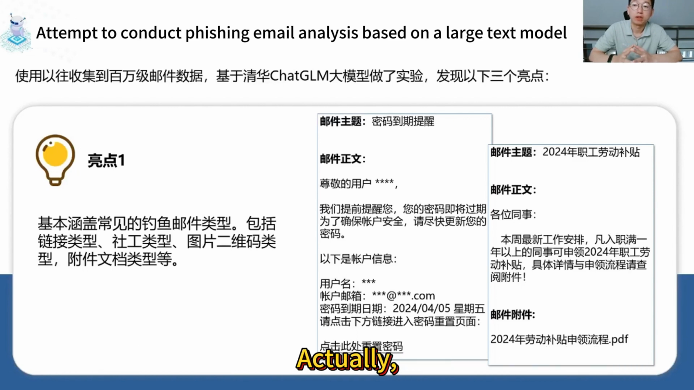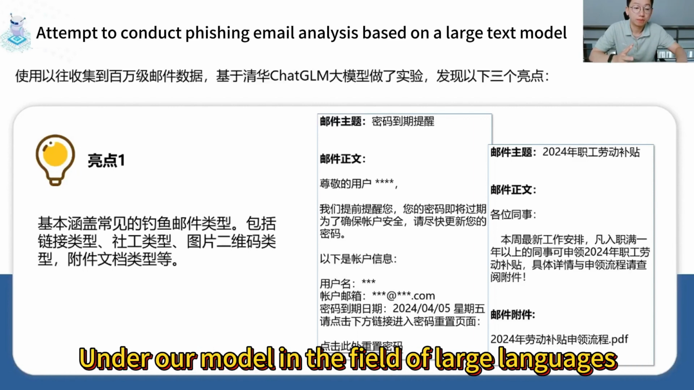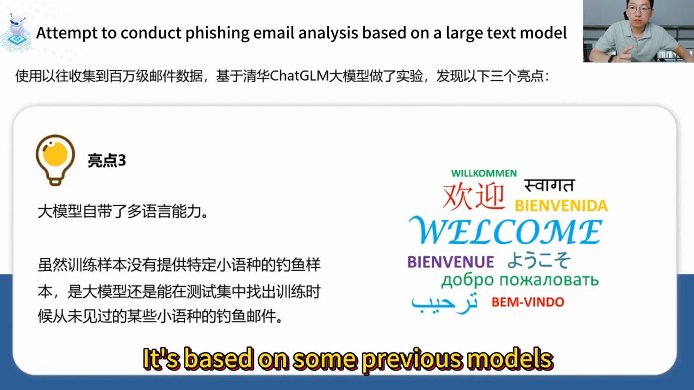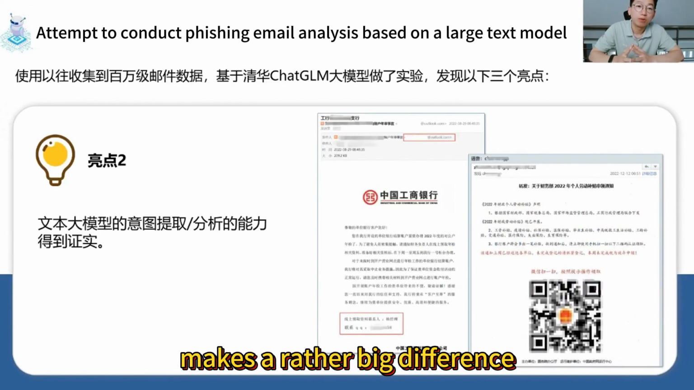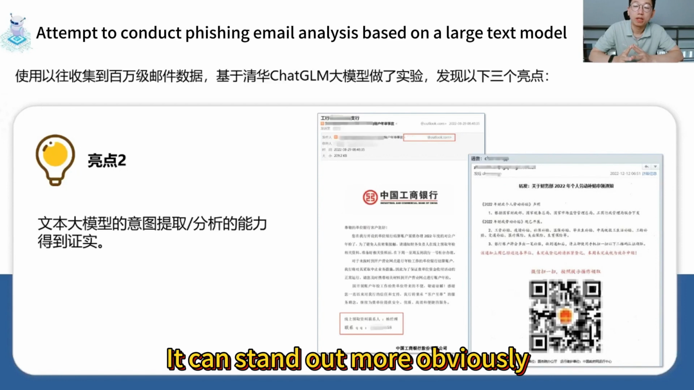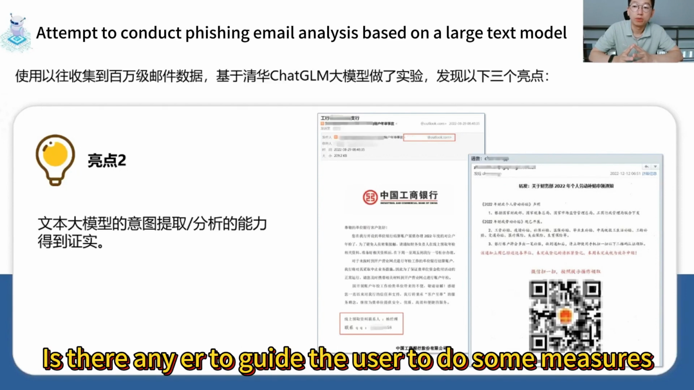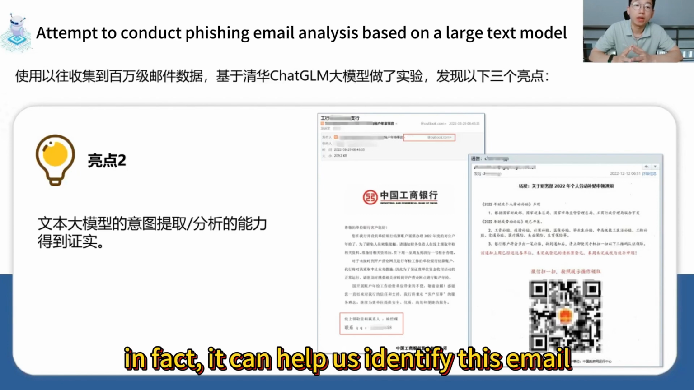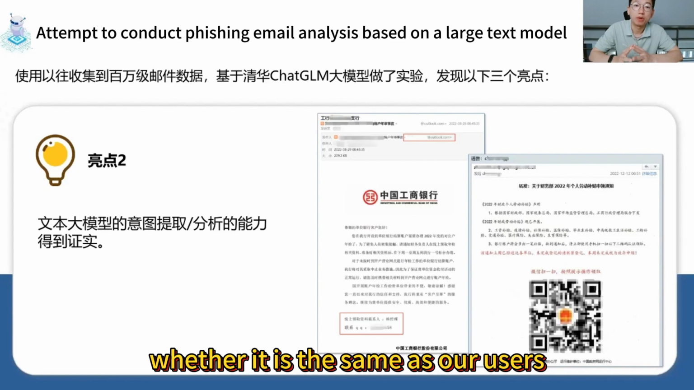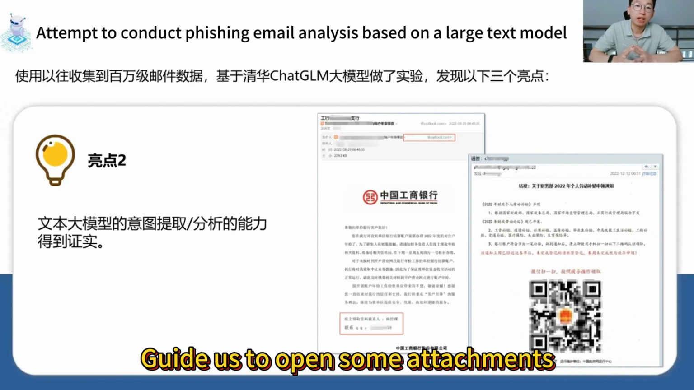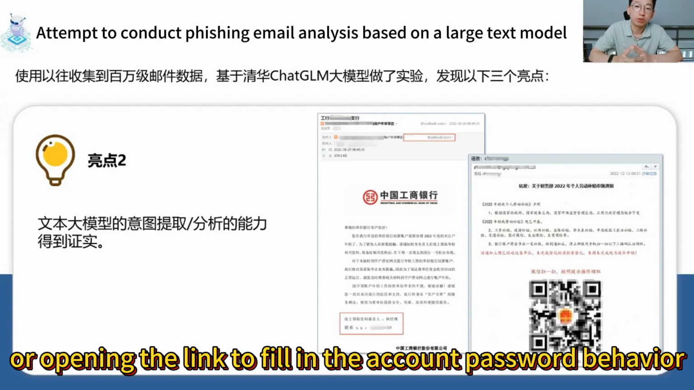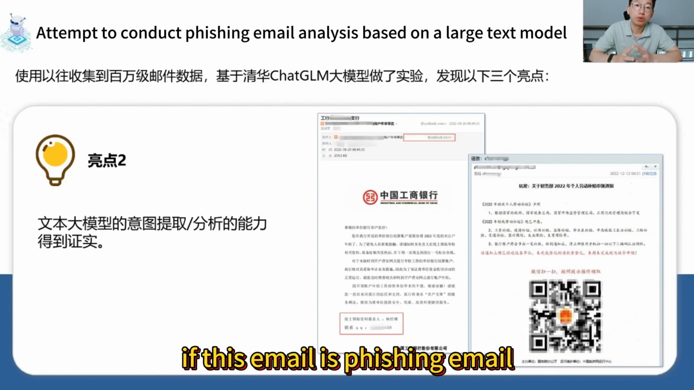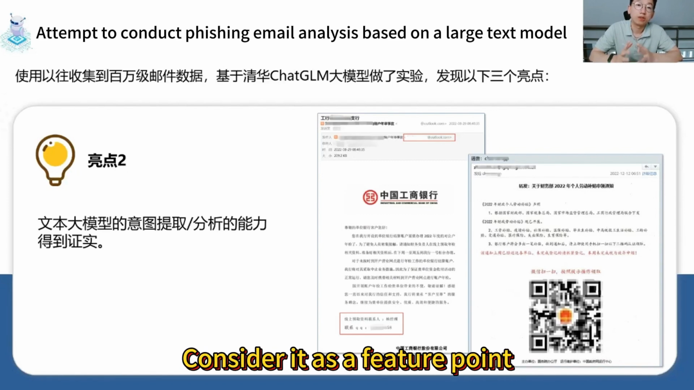The second point, which was actually mentioned earlier: models in the field of large language models have something called intent analysis ability. Compared with previous models, it makes a rather big difference. It can stand out more obviously in our emails whether there is an intention to guide the user to take some measures or do something, such as guiding users to open attachments, or open a link to fill in an account password. This intention helps us identify whether an email is a phishing email, so we consider it as a feature point.